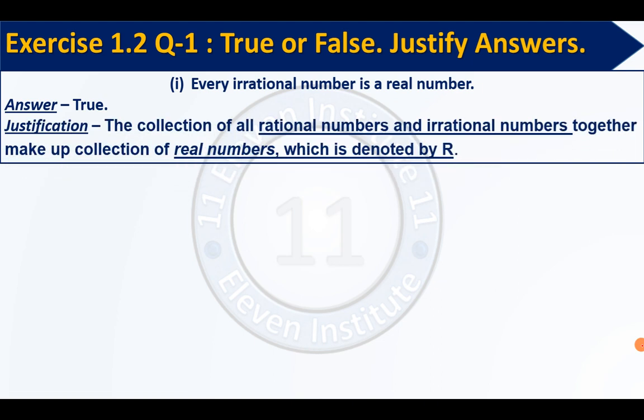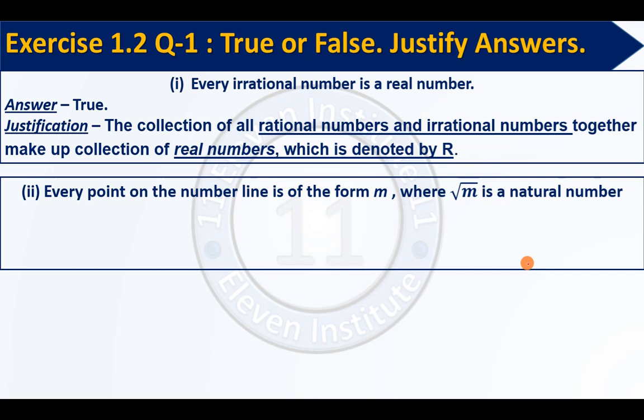So what is the reason? We studied in the previous video. The collection of all rational numbers and irrational numbers together makes up the collection of real numbers. Real numbers include both rational and irrational numbers. So definitely all the rational numbers will be real numbers and all the irrational numbers will also be real numbers. Due to this reason, the statement is true. Right? Next,